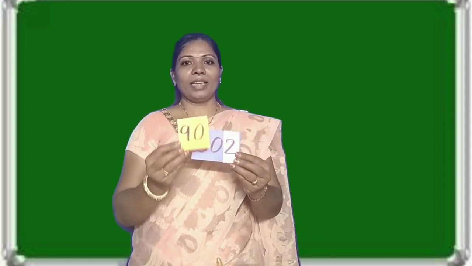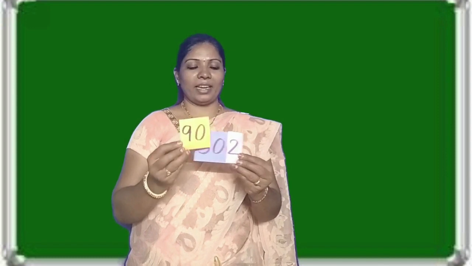Very good. Next, 9 in tens place, 9 tens, 90. Next, 2 in ones place, 2. So the expanded form of 392 is 300 plus 90 plus 2.